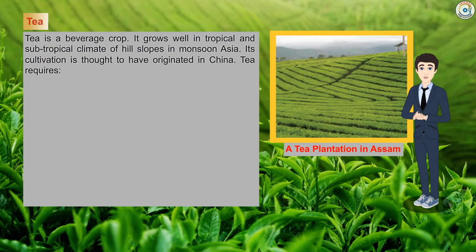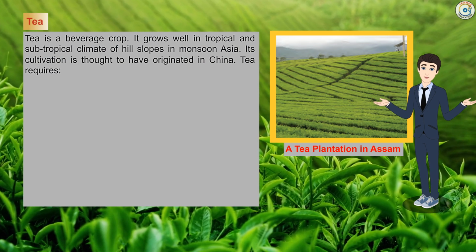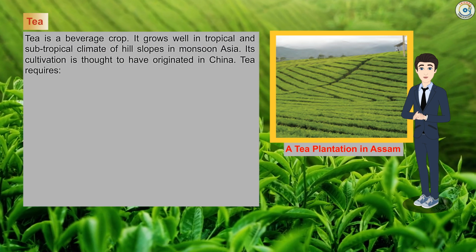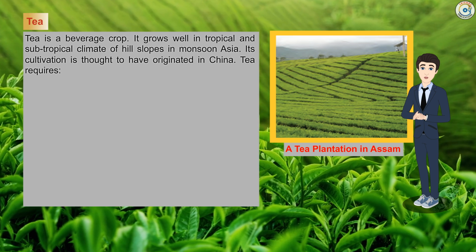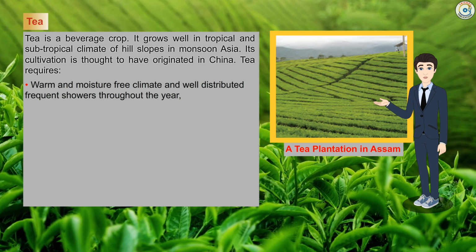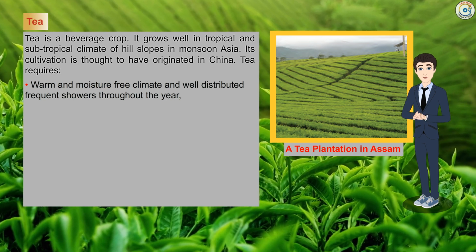Tea. Tea is a beverage crop. It grows well in tropical and subtropical climate of hill slopes in monsoon Asia. Its cultivation is thought to have originated in China. Tea requires warm and moisture-free climate and well-distributed frequent showers throughout the year.